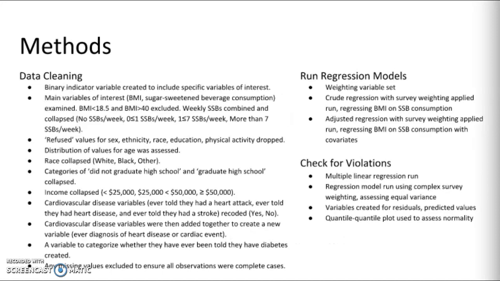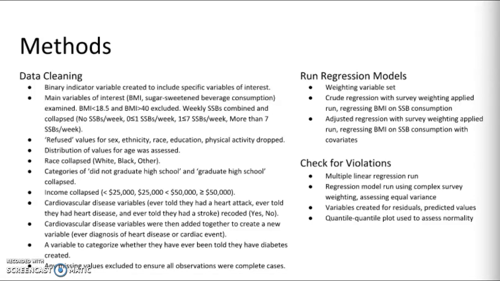Data cleaning was the next step. A binary indicator variable was created in order to include specific variables of interest. The main variables of interest were then examined. BMI less than 18.5 and BMI greater than 40 were excluded. The 2 sugar-sweetened beverage variables were combined into weekly sugar-sweetened beverages. The new weekly sugar-sweetened beverages variable was collapsed into 4 categories.